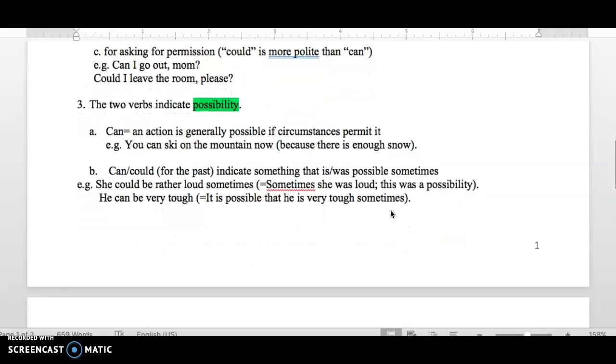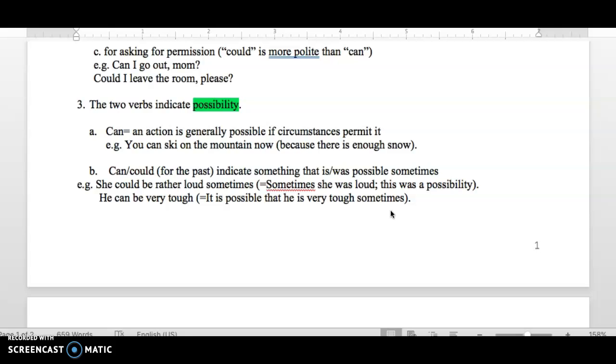Can and could also indicate possibility. Can refers to an action that is generally possible if circumstances permit it. For example, you can ski on the mountain now because there is enough snow. So there is enough snow, which means you can do the action. There are circumstances that allow you, permit you to do the action.